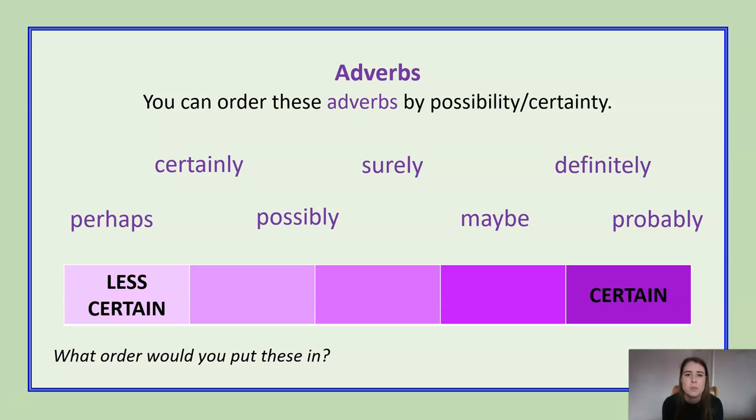So what I would like to do is pause the screen. You can draw a line across your piece of paper with less certain and certain at both ends. And I would like you to write these words along that graph of where you think they might be based on the possibility or their certainty.